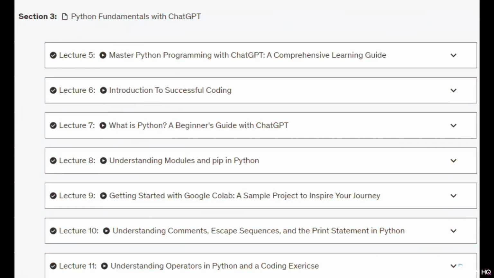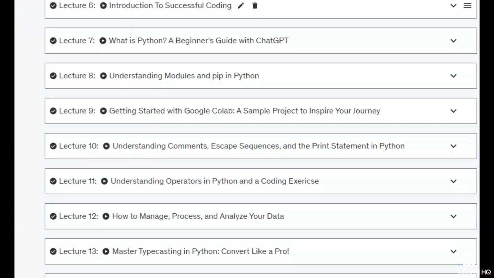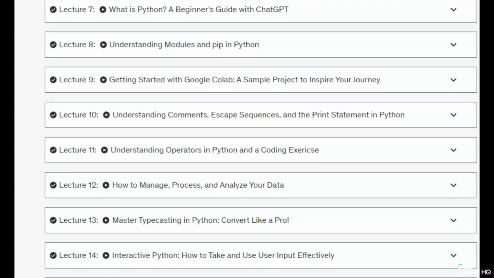Welcome to Python Fundamentals with ChatGPT. In the next hour, we'll dive into the essentials of Python, perfect for beginners or anyone needing a refresher. We'll start with an introduction to Python and guide you through setting up your coding environment. Then, we'll explore Python basics, like modules, pip, and how to effectively use comments and escape sequences. You'll learn about operators, data management, and typecasting, and we'll practice coding exercises along the way.